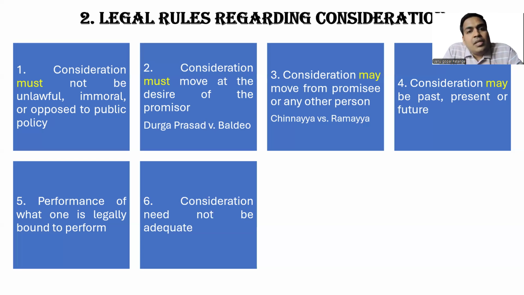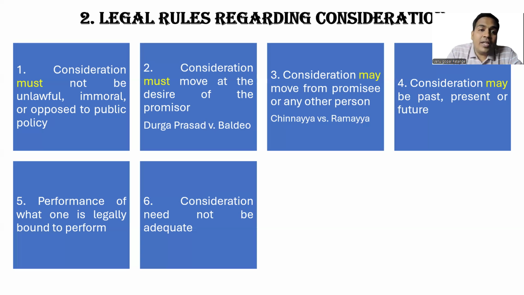So maybe, right? He can sell at 1 lakh, but you can say the property value is 10 lakhs. It is his wish, it is his will, right? So here consideration should be there, but consideration should be adequate, need not necessarily be.